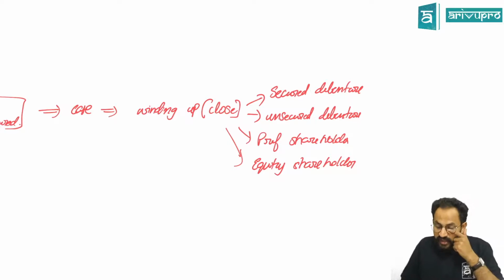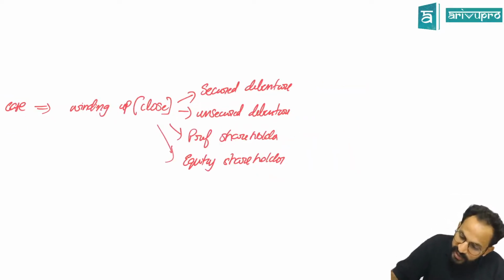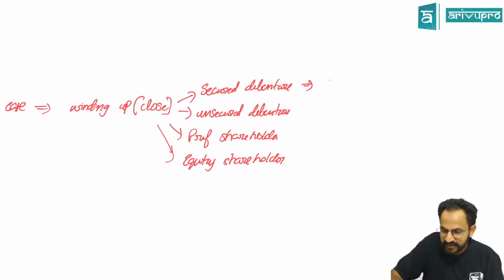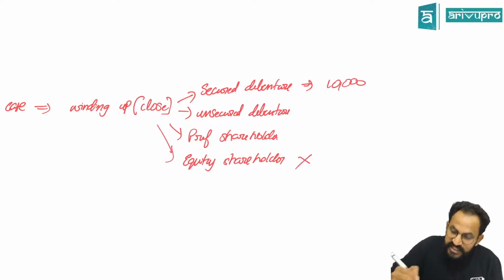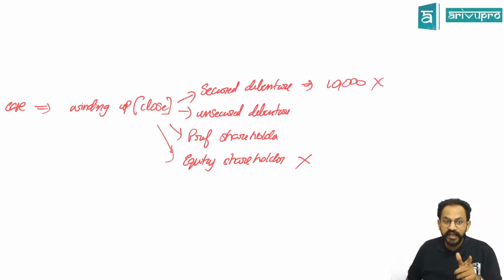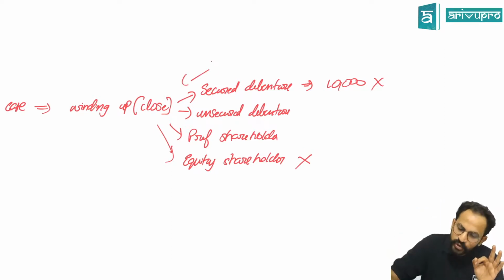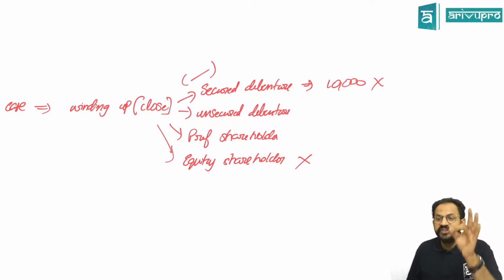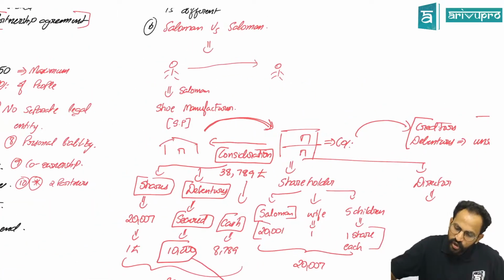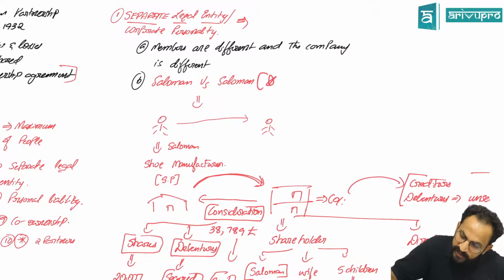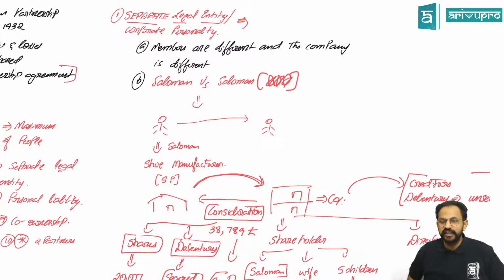So in the given case, Salomon also had 10,000 worth of secured debentures. So the law said, yes, he is the owner, but still this person is different and this person is different. Why? He has both the instruments. So the first money will belong to Salomon only, and the law said this is the concept of separate legal entity. The owner is different and the business is different. So this was a landmark judgment called Salomon versus Salomon. Very, very, very important case law.